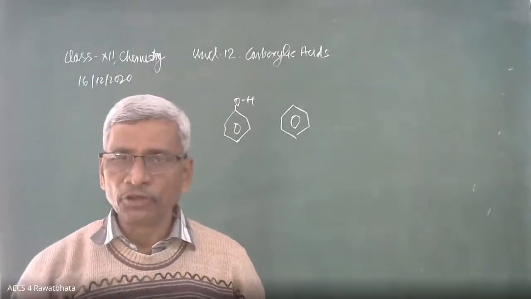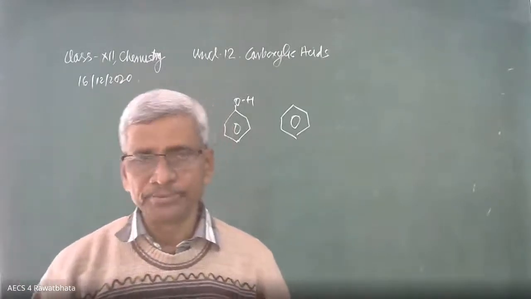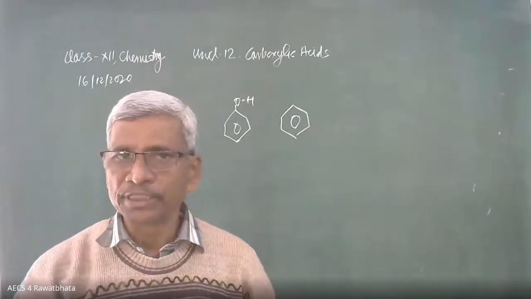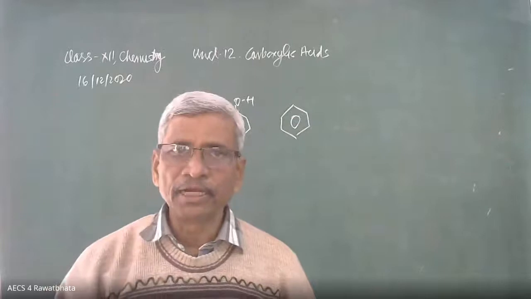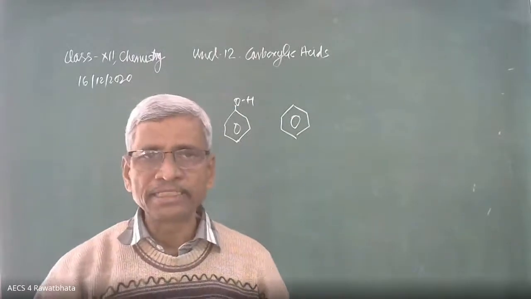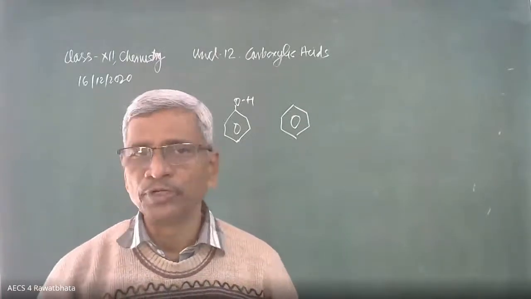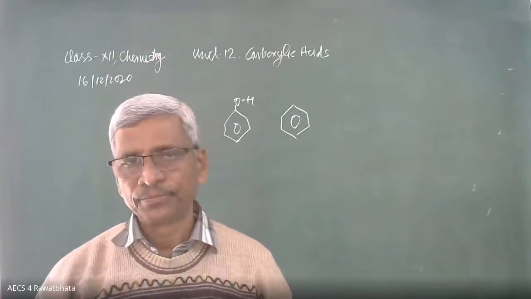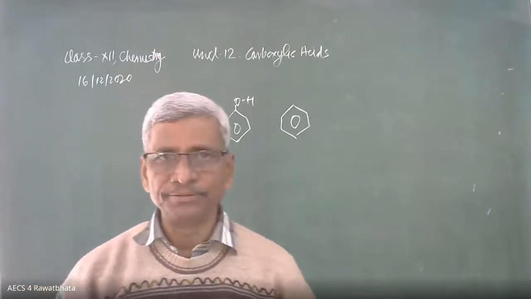Okay, because phenol is going to increase electron density over ortho and para carbon atoms. Therefore, during nitration, NO2 positive easily joins to these carbons. This is because of the electron releasing effect of the phenolic group OH. Electron density increases at ortho and para carbon atoms. That's why it is going to nitrate easily. Whereas in benzene, there is no such effect. That's why phenol is easily nitrated as compared to benzene. Okay, beta.